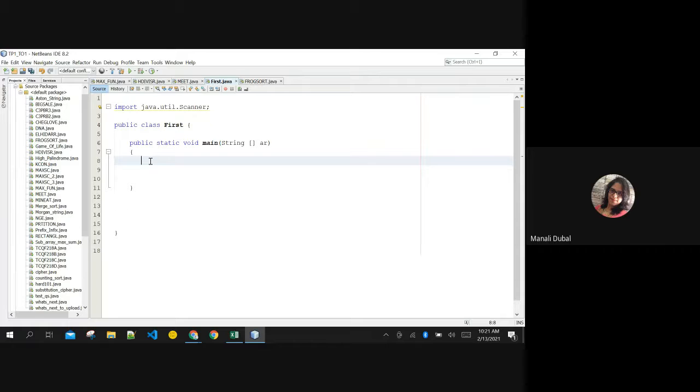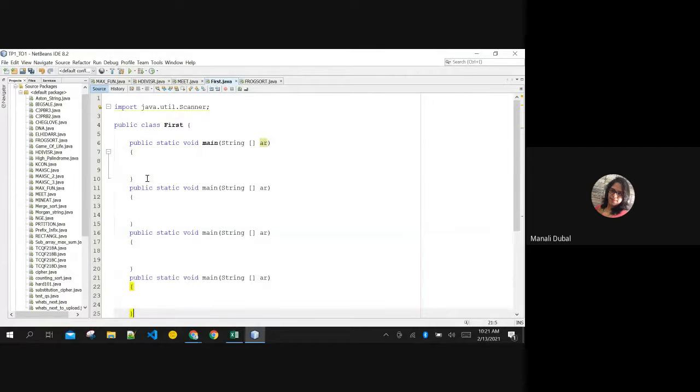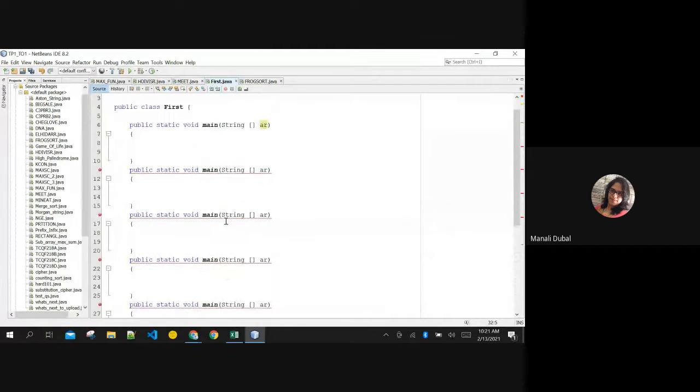What you need to do in question number 1, look at my screen, okay? You can actually overload your main function. Overload meaning here I am passing one array of type string. This we have done in class also. You can have multiple mains like this, okay? Provided they should have either different number of parameters or the same number of parameters but of different types. Both are one parameter, but string array, integer, different data types.